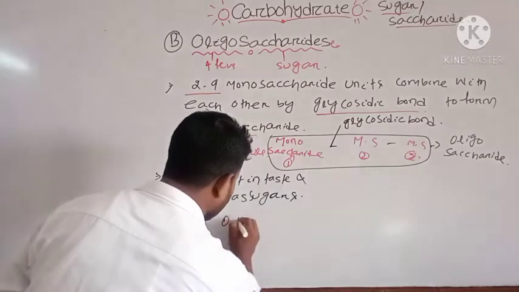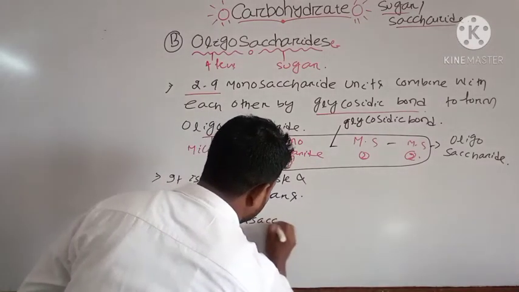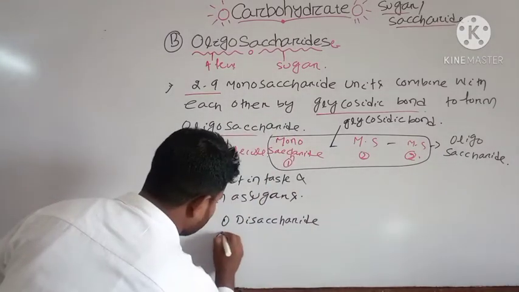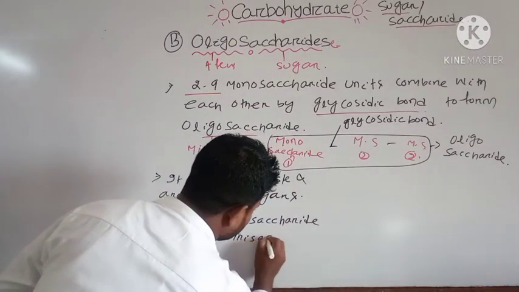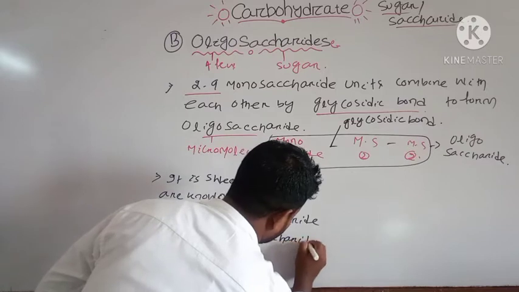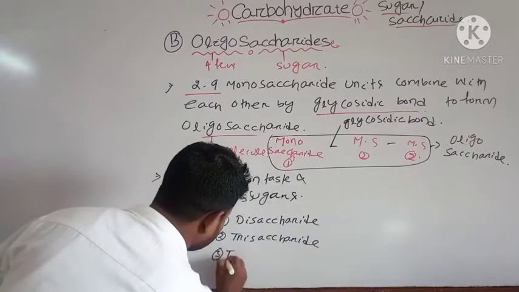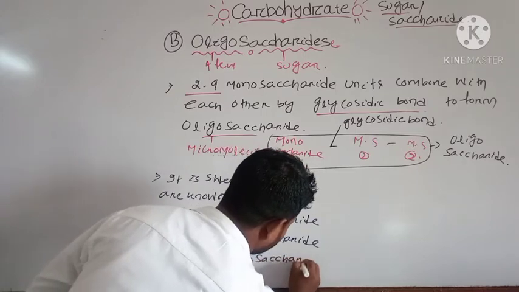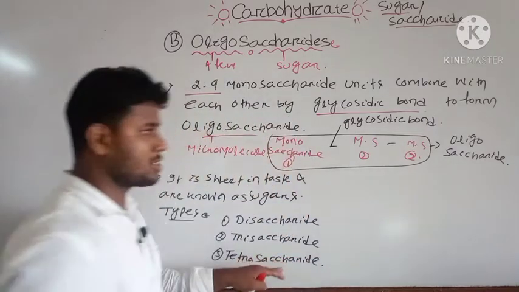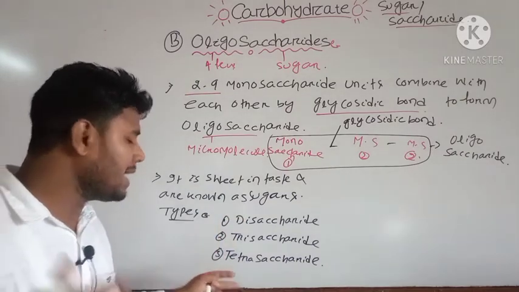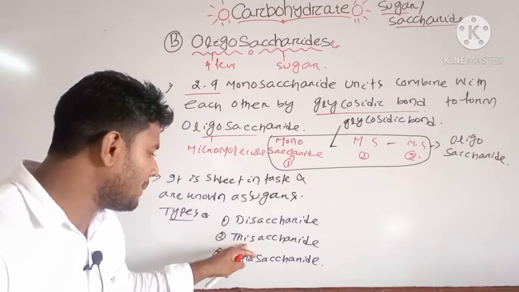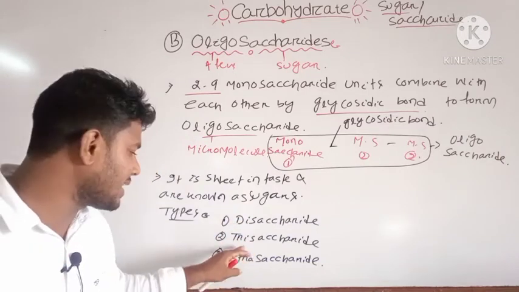Based on that, there may be disaccharide, trisaccharide, then tetrasaccharide. Mostly they occur in this form, but there may be pentasaccharide, hexasaccharide, but usually they appear in these 3 forms, that is disaccharide, tri and tetra.